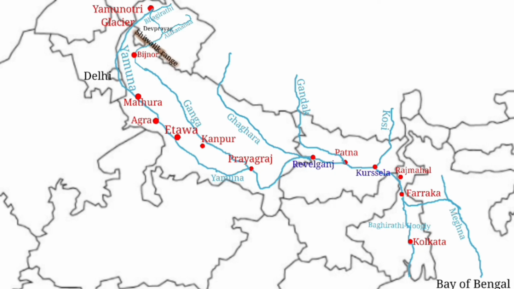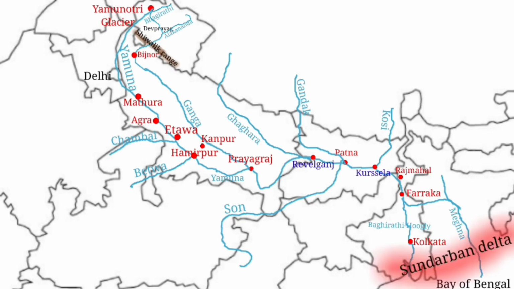The river Chambal meets the river Yamuna in Etawah district of Uttar Pradesh. The river Betwa joins the Yamuna river at the town of Hamirpur. And finally, the Son river meets the Ganga river at the capital city Patna. The Ganga river finally drains into the Bay of Bengal, where it forms a huge delta called the Sundarban delta. The length of the Ganga river is about 2500 kilometers.